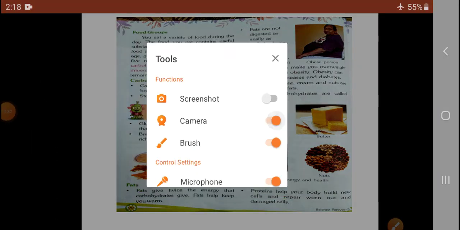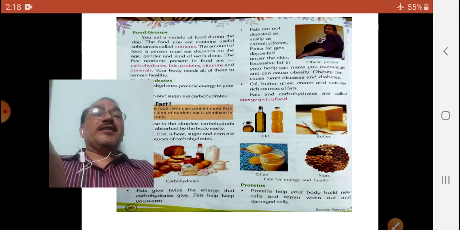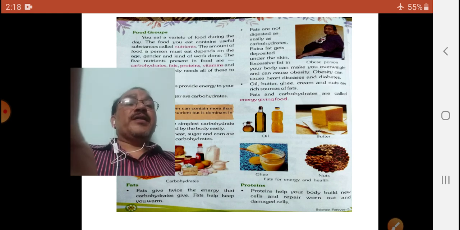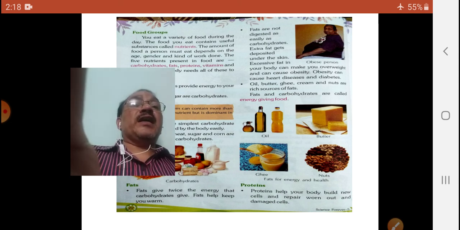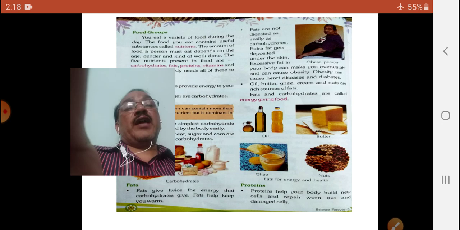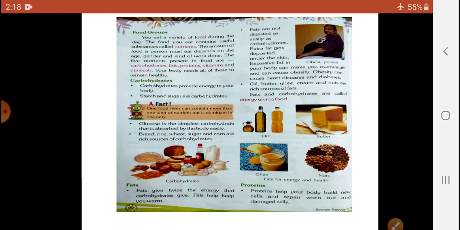See the picture given here and observe. These are useful requirements of our body for health, and we should avoid obesity. Protect yourself, my dear students. Thanks to all. Take care. Read the instructions carefully in this video. Thanks to all.